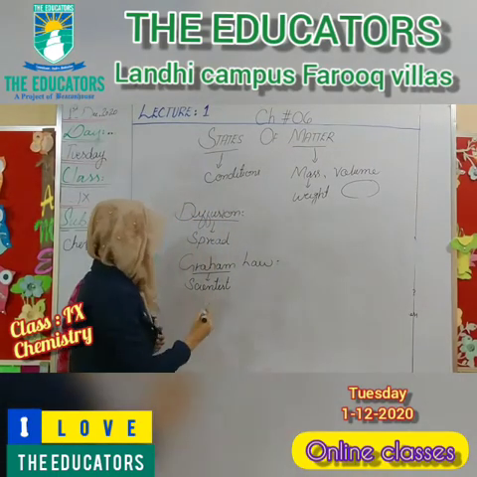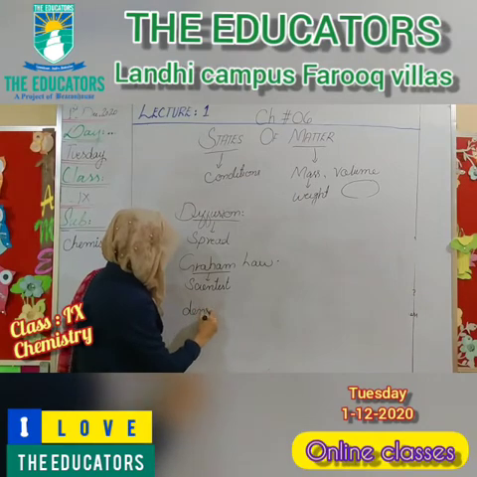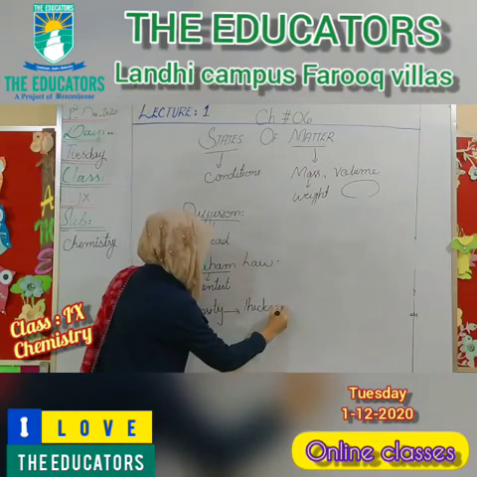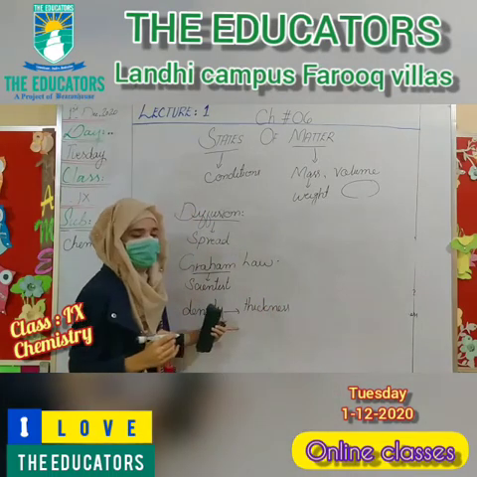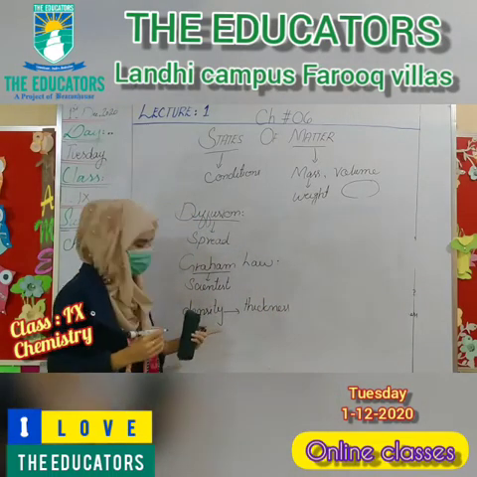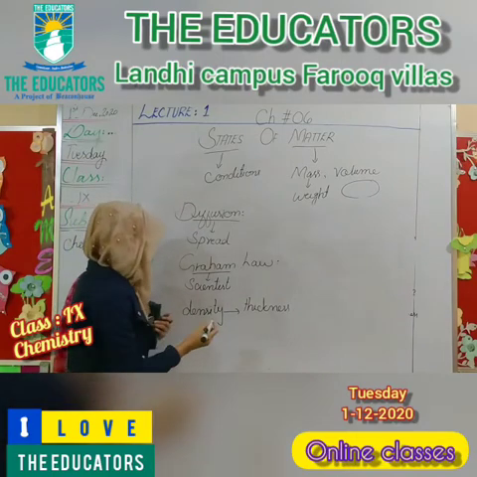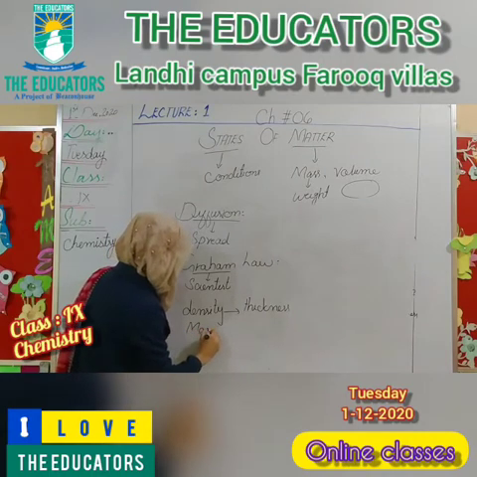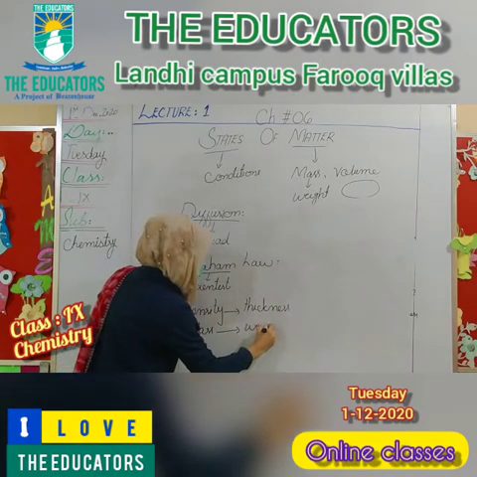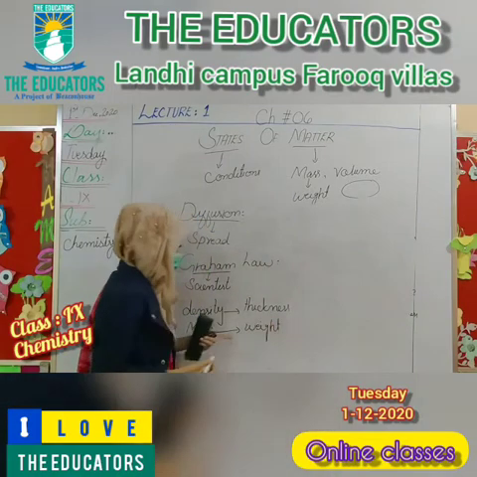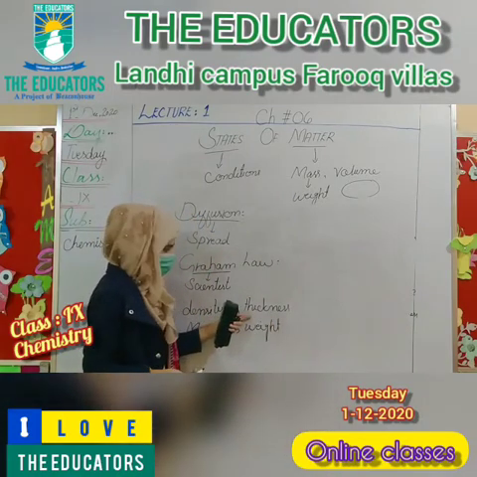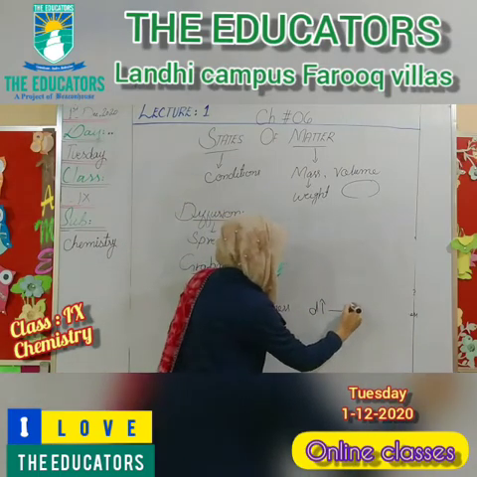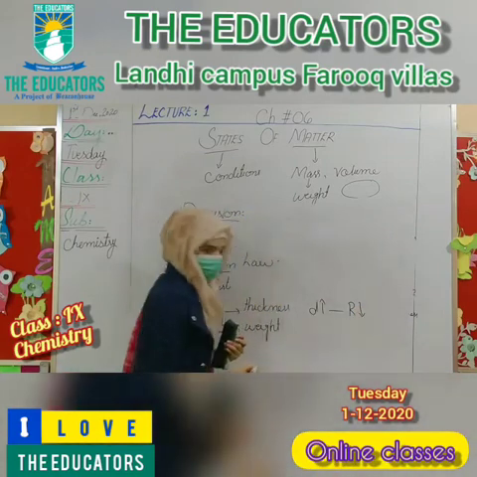Now we have to talk about what density is. Density means thickness. Thickness of what? If we talk about the gas molecules, how dense or thick they are. If we talk about mass, it means its weight. What does it mean? If the density is high, the rate should be low.